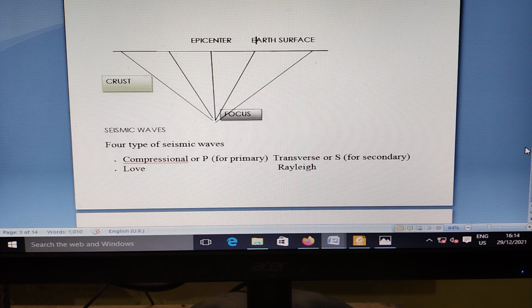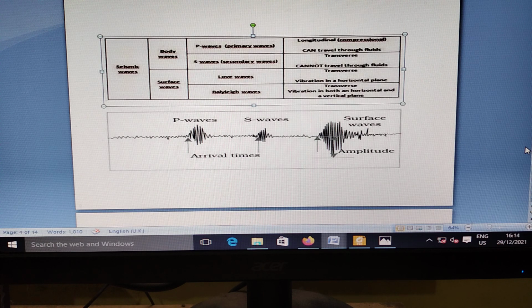Here is the focus, and above the focus is the epicenter. There are four types of seismic waves: P-type primary, S-type secondary, Love and Rayleigh. Seismic waves include body waves, P waves, that is the primary waves, and S waves, the secondary waves. P waves are longitudinal, that is compressional, S waves are transverse, and the surface waves are Love waves, which are also transverse, and Rayleigh waves.